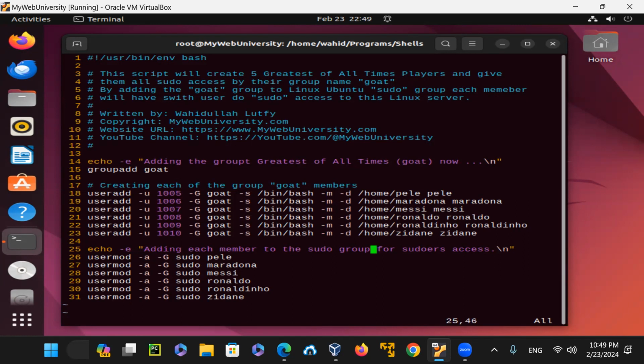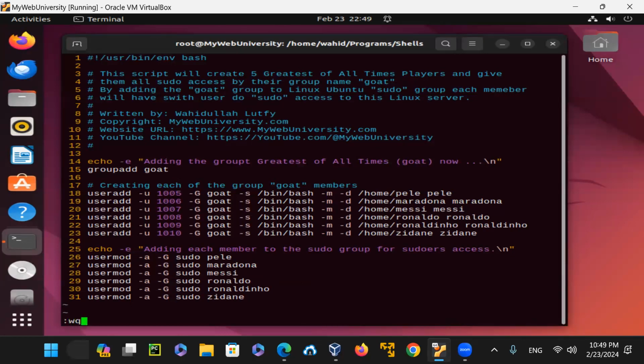And then here we're also adding each member to the sudo group. On Linux Ubuntu, it uses the group name called sudo. This group is for Ubuntu. On the Red Hat, Rocky and Fedora versions, the group name is called wheel, W-H-E-E-L, wheel. So in this one, we are just doing sudo, and by adding -a to the usermod, it adds the user to the group sudo. We want to just add all the users there.